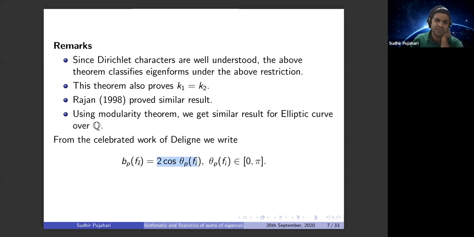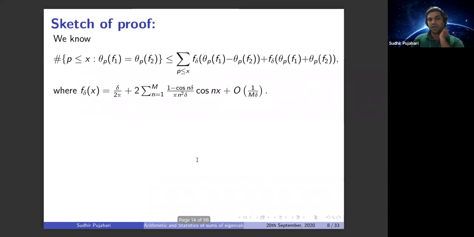Why? Because if you just look at them as a real number in the interval [-2, 2], we cannot do much. But the moment we write it like this, we can use our basic calculus and trigonometric identities, as we have already seen in our previous talk. I won't give you a proof, but we'll see how this connects to the joint Sato-Tate conjecture.